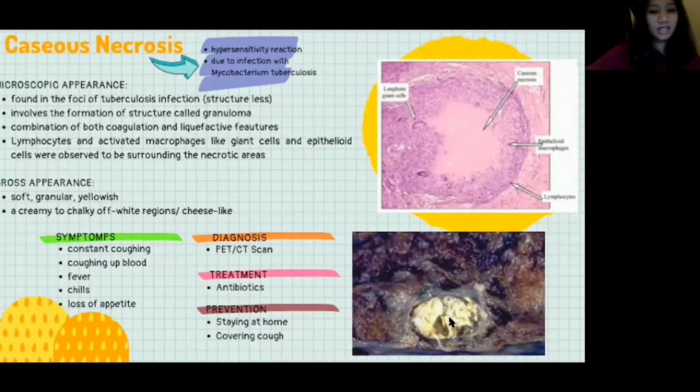It has the cheese-like look, and the symptoms are constant coughing, coughing up blood, fever, chills, and also loss of appetite. For the diagnosis, PET-CT scan. Treatments, antibiotics, and prevention, staying at home or covering cough.